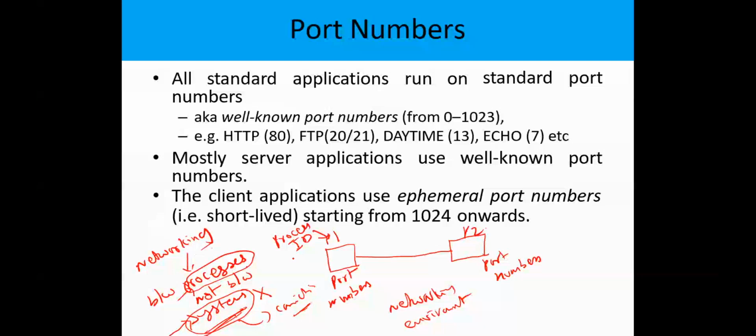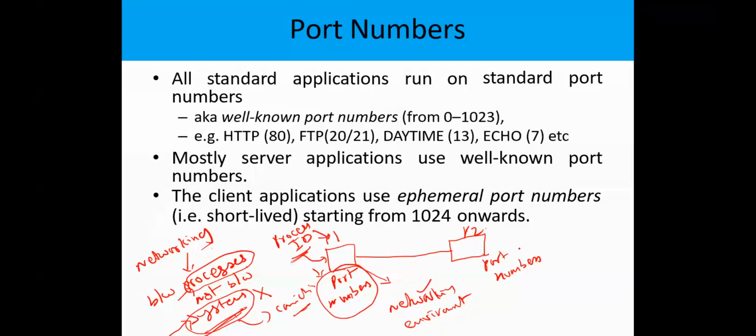Whenever this P1 process comes outside of the system and runs in the networking environment, it is a networking process. To identify this networking process in the networking environment, we need some kind of numbers. Those numbers are called port numbers.